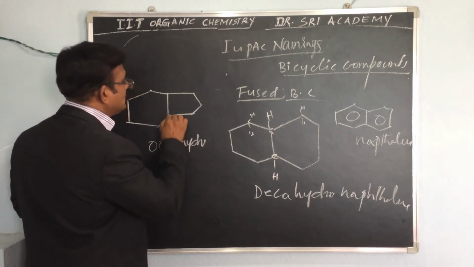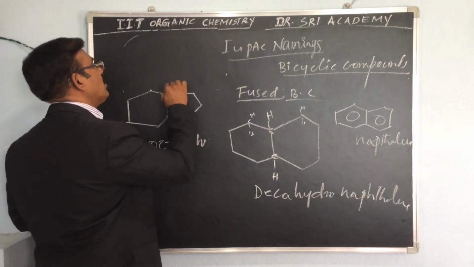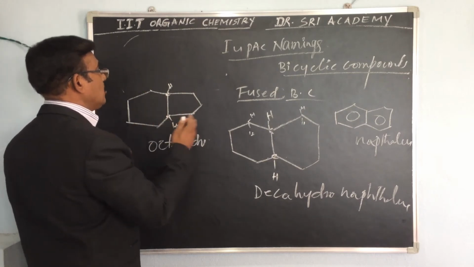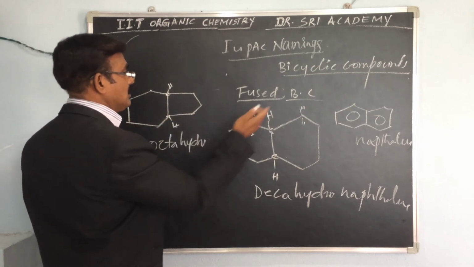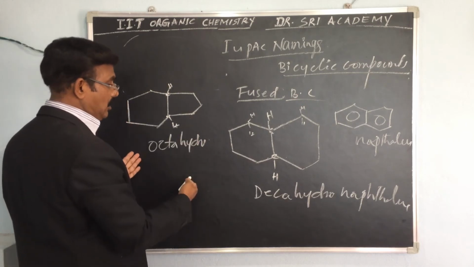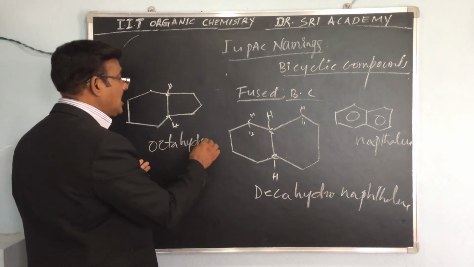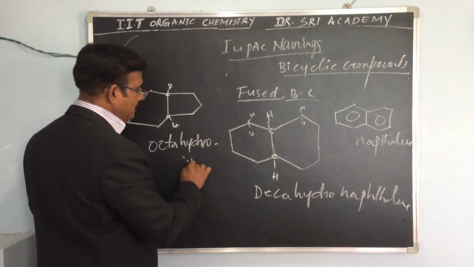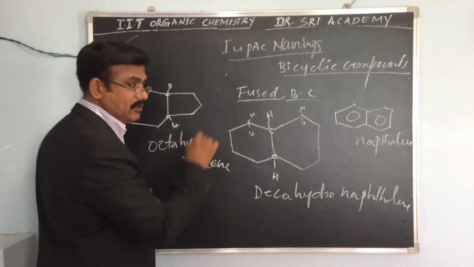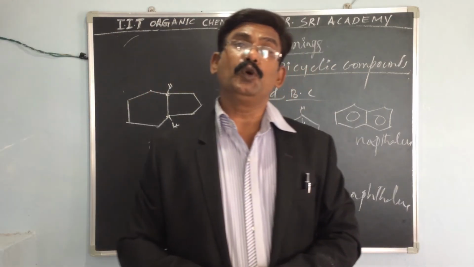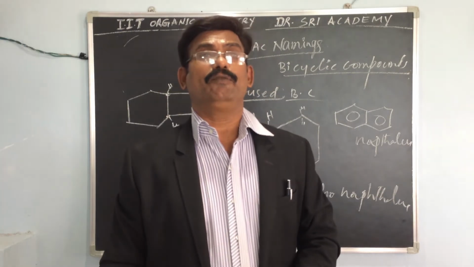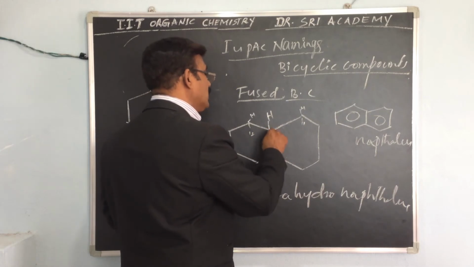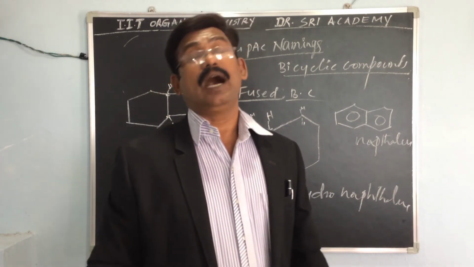Octahydro. These are the adjacent carbon atoms. One is a cyclopentane, another is a cyclohexane, fused together like the indene model. That is the naphthalene model, and this is the indene model. So decahydronaphthalene here, and octahydroindene. This is about fused bicyclic compounds. Fused means both rings share the same adjacent two carbon atoms. Don't forget that.